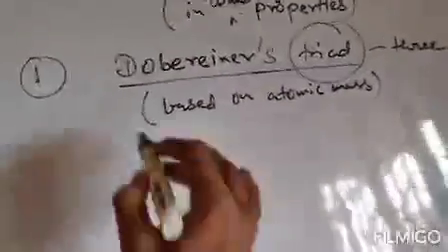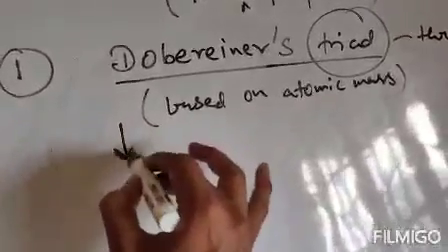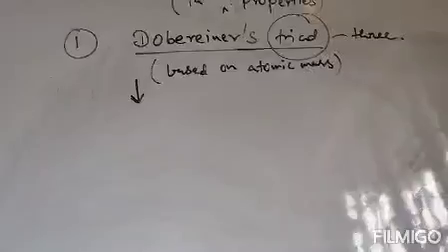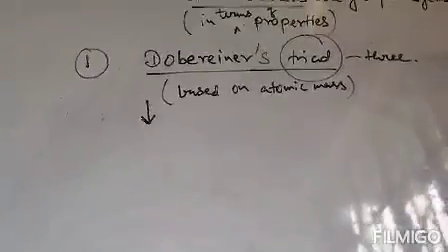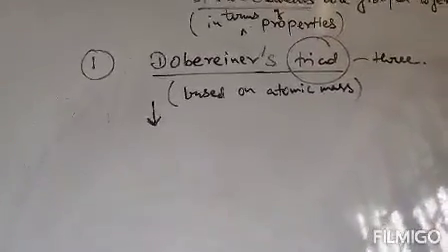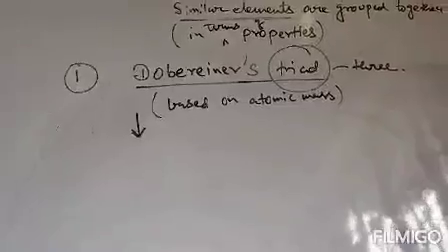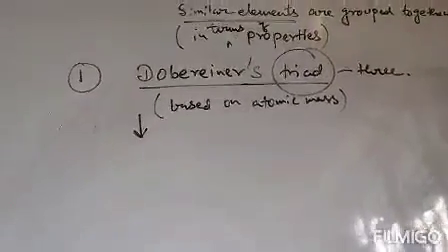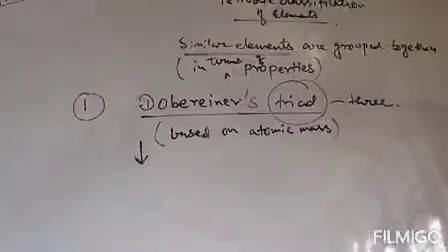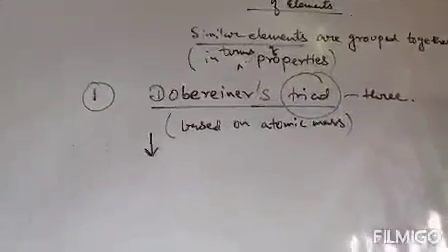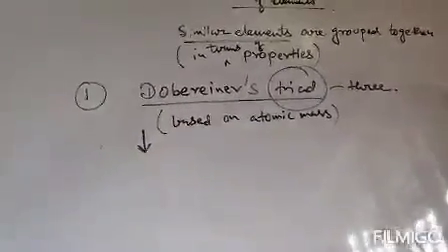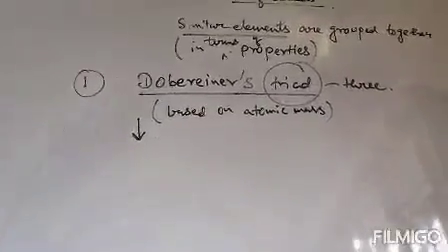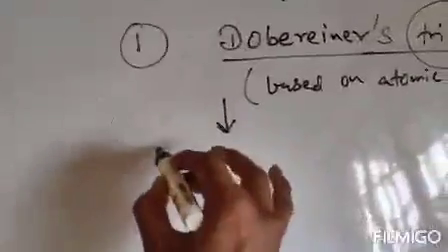Clear? Now, what is the statement of this Dobereiner's law? He proposed that when the elements are arranged in order of increasing atomic masses, groups of three elements having similar properties are obtained. So according to this law,